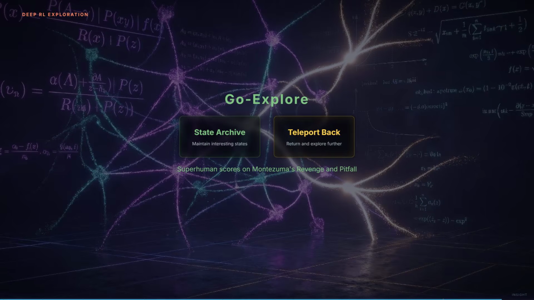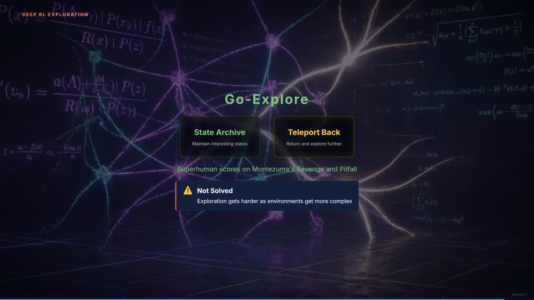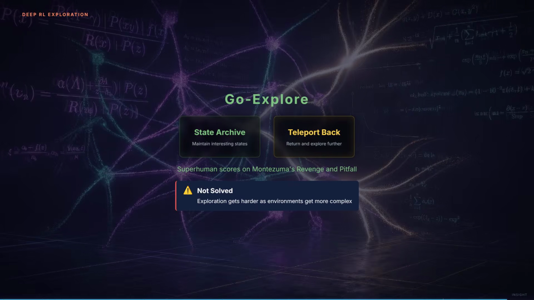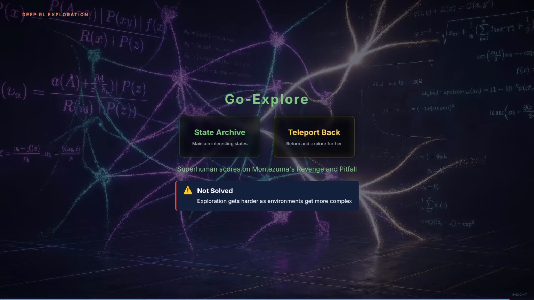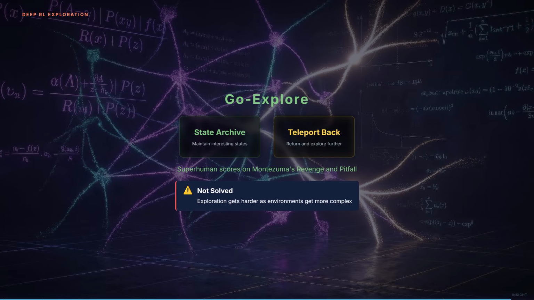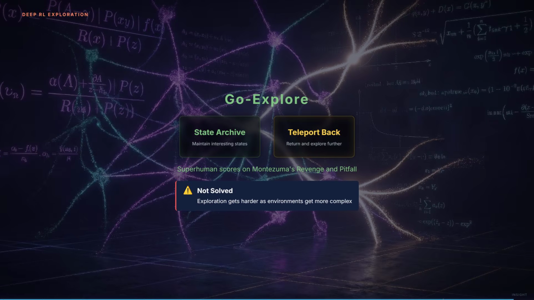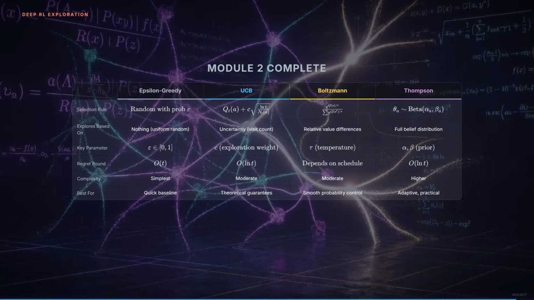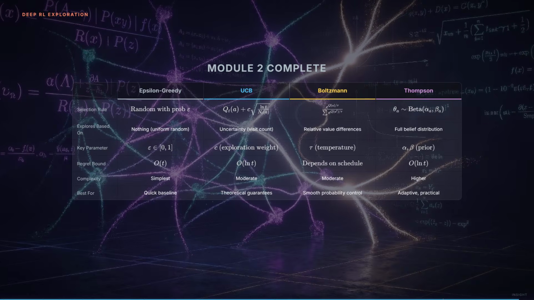The exploration problem isn't solved. In fact, as environments get more complex, exploration becomes harder. But every strategy we've covered today, from simple epsilon-greedy to curiosity modules, gives us another tool for the problem. And that's what Module 2 has been building toward. A complete toolkit for learning from experience.